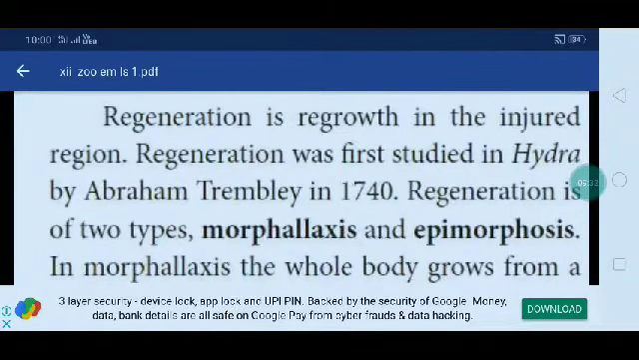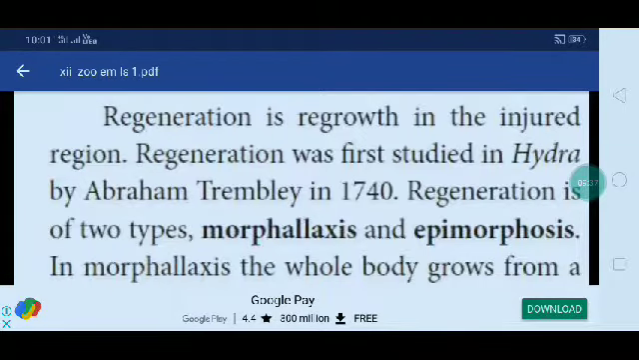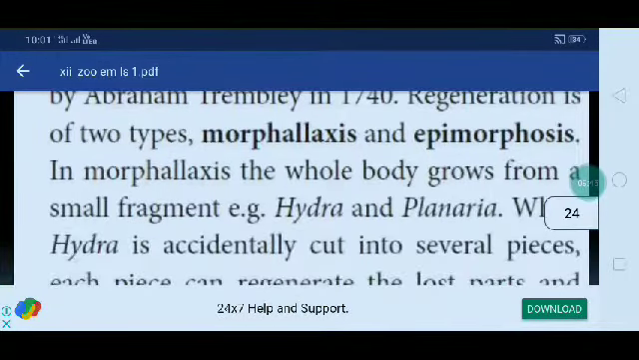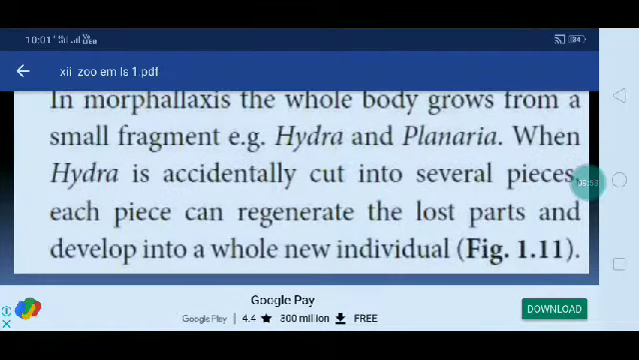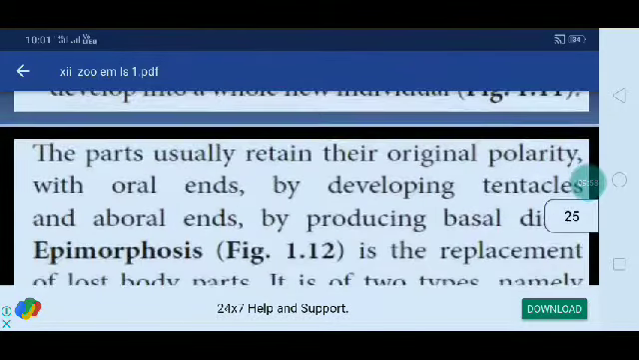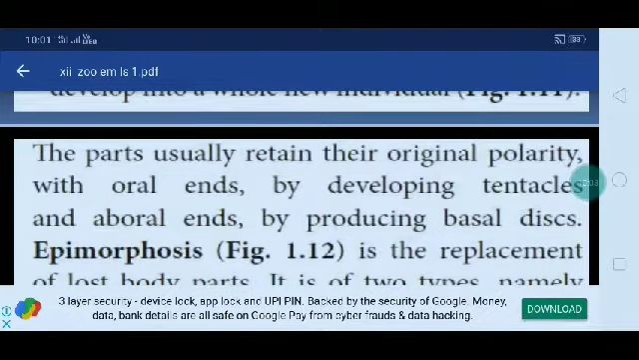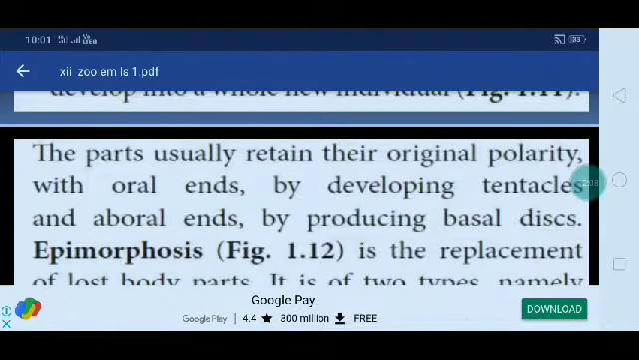The next one is regeneration, the regrowth of an injured region. Regeneration was first studied in Hydra by Abraham Trembley in 1740. Regeneration is of two types, morphallaxis and epimorphosis. In morphallaxis, the whole body grows from a small fragment, as in Hydra and planaria. When Hydra is accidentally cut into several pieces, each piece can regenerate the lost parts and develop into a whole new individual. The parts usually retain their original polarity, with oral ends developing tentacles and aboral ends producing a basal disc.